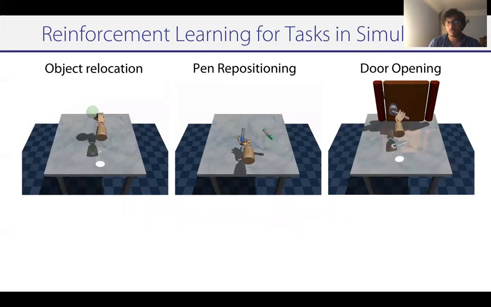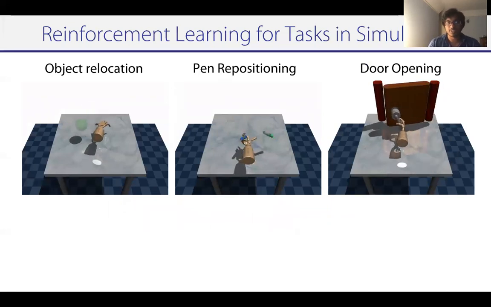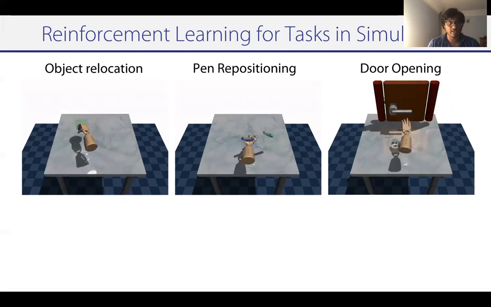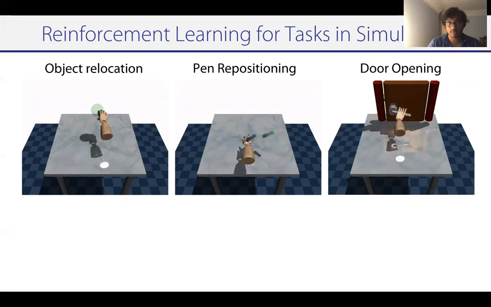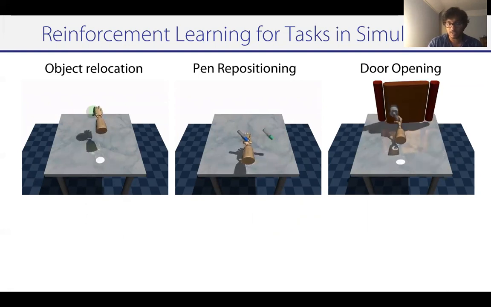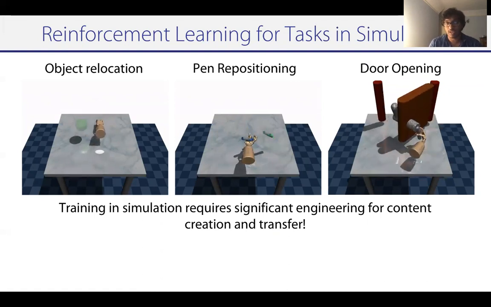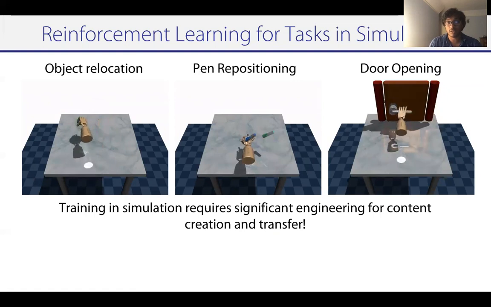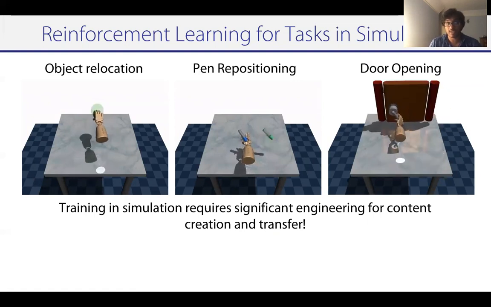Now, this has been a really useful tool for learning complex behaviors in simulation. So you can learn complex behaviors with the dexterous manipulator like object relocation, in-hand repositioning, and even tasks like door opening. However, training agents in simulation requires considerable engineering to actually design the content, which is accurate for simulation, and also be able to transfer the simulated behavior into the real world. So simulation becomes quickly hard to scale as we go to more and more complex tasks.